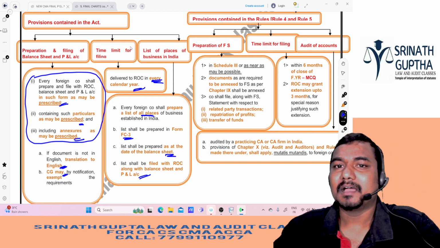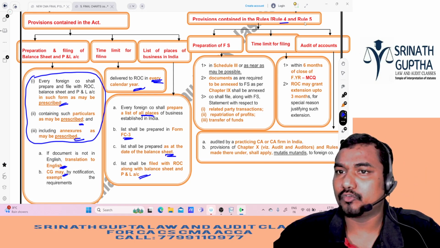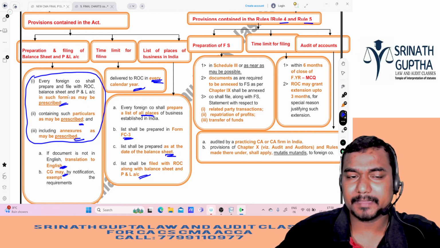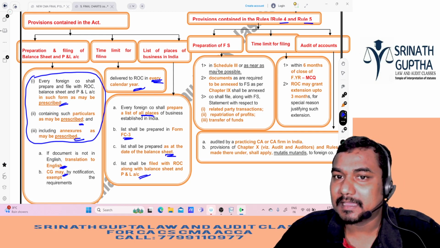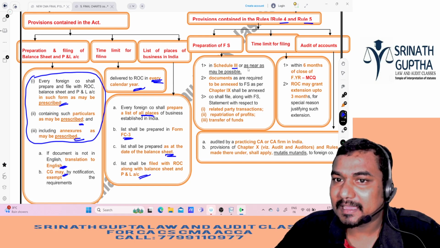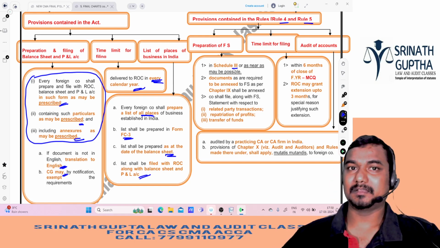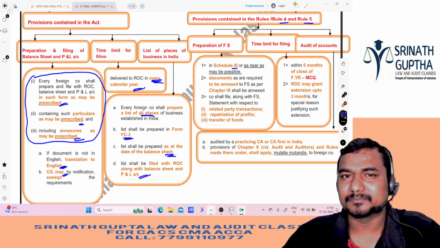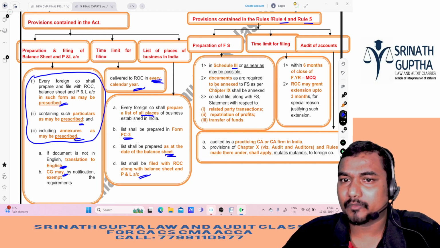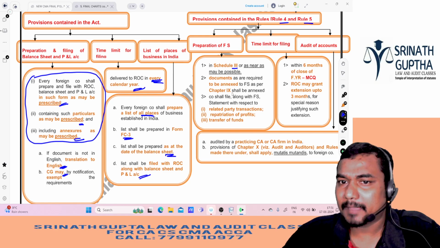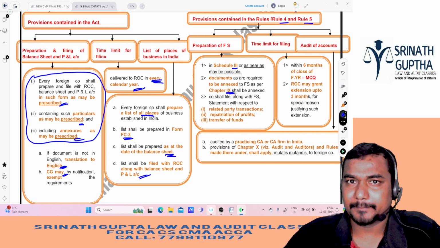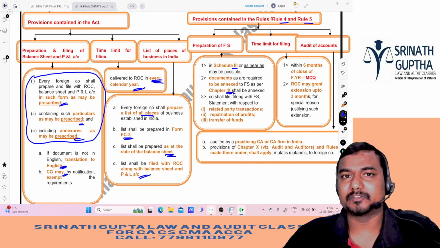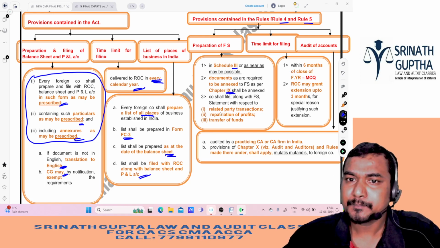Clear? So how we have to prepare is specified by Rule 4 and Rule 5. How we have to prepare this P&L and balance sheet: as per Schedule 3, or as near as may be possible, similar to Schedule 3. Prepare as per Schedule 3, and if not possible, something nearer to Schedule 3. All the documents required to be annexed to financial statements, that is CFS etc., are prepared as per Chapter 9 of the Companies Act, that is a pro forma of the P&L, balance sheet and CFS etc.